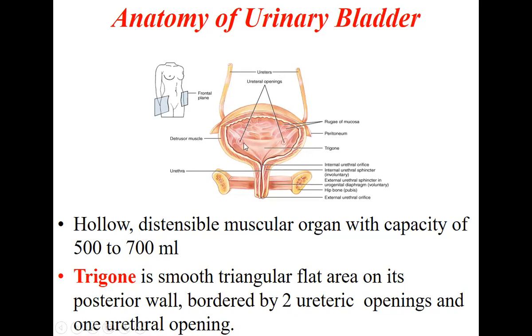Now, if you see here, posteriorly, where the two ureters are opening and where the urethra is opening, these three, if you join together, this is called the trigone. Trigone is a smooth triangular flat area on its posterior wall, bordered by two ureters opening from above, and one urethra opening below. If you join these two ureters and the urethra, this triangular area becomes the trigone.